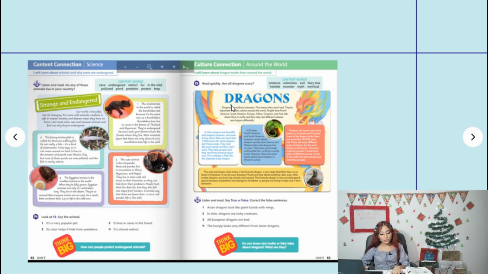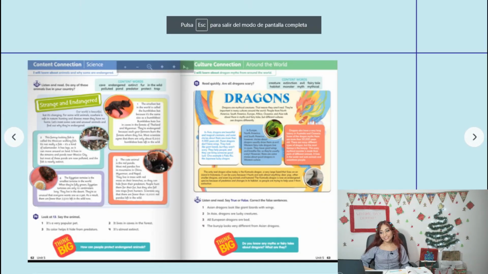Dragons are mythical creatures. That means that they aren't real. They're important in many cultures around the world. People from North America, South America, Europe, Africa, Oceania, and Asia talk about them in myths and fairy tales, but different cultures see dragons differently. And then you follow the reading. When you finish reading this, you are going to listen to the audio, okay? So I'm going to play it for you so we can finish really fast.